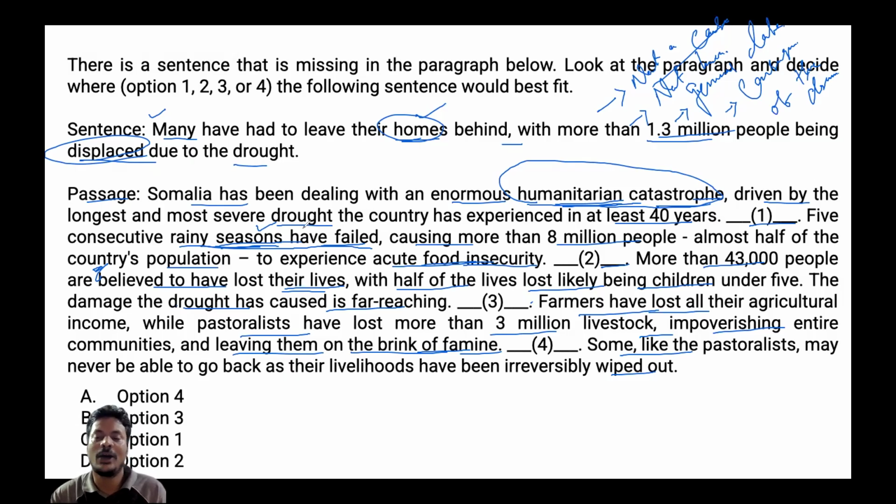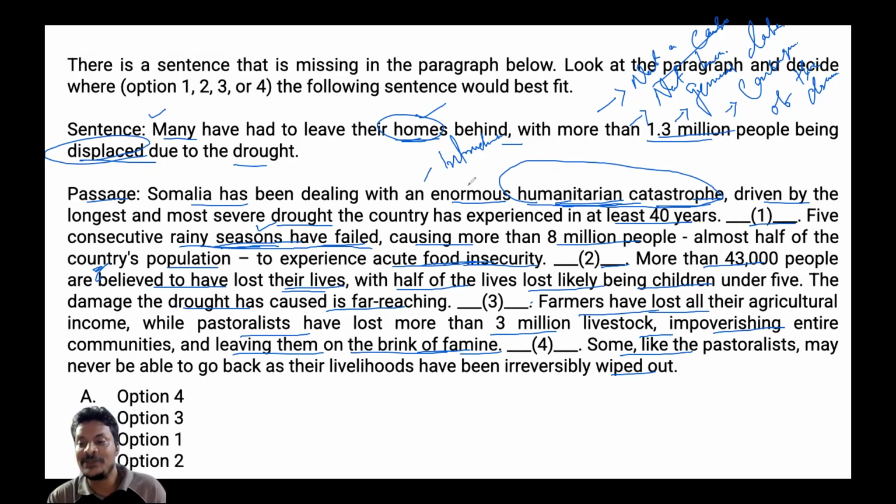Got my point? Now, what would be the next step? We read the paragraph, so let's understand the role of each blank. The first blank follows the statement that Somalia has been dealing with an enormous humanitarian catastrophe. This is nothing but an introduction, right? So blank one indicates the introduction, likely broad severity.